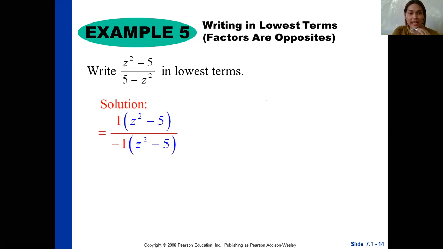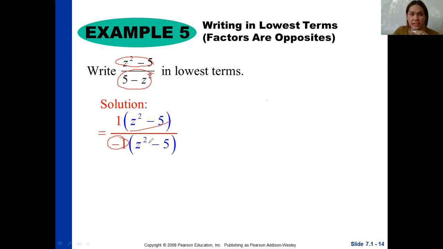How? We multiply the denominator by negative 1, to make it the same as your numerator. Take down note. They're almost the same, right? But it's just their opposite. The z squared here is negative and here is positive. So to make the denominator the same as your numerator, you multiply it by negative 1. So see, they are now the same.